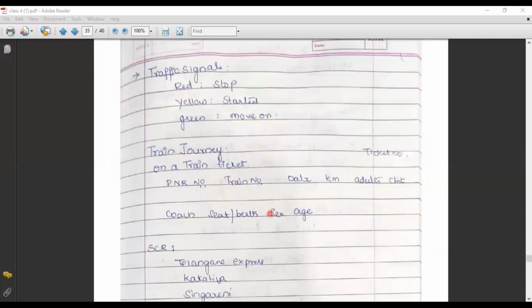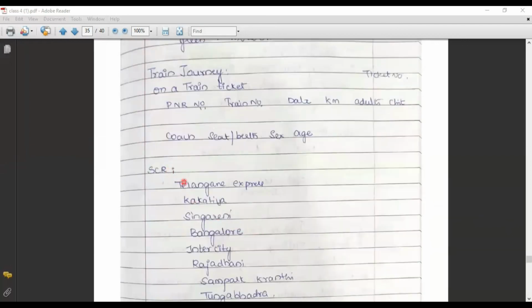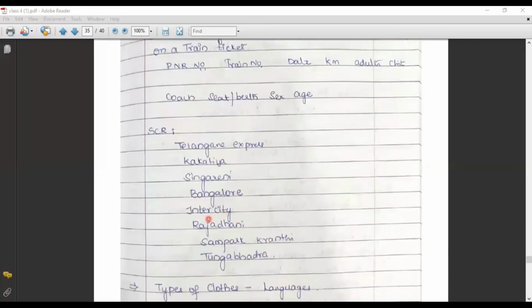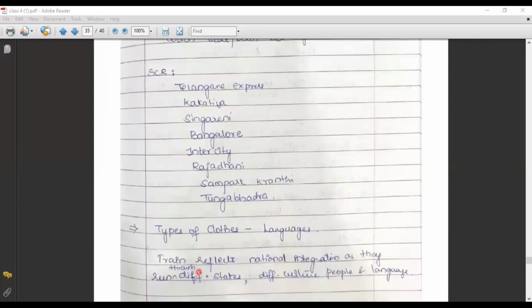You may get one more question. In a train journey, on a train ticket, what are the things you could find? On a train ticket, you could find a ticket number, PNR number, train number, date, kilometers, number of adults and children, and coach or berth number. SCR is South Central Railway. In South Central Railway, we could find the Telangana Express, Kakatiya Express, Singareni, Bengaluru Intercity, Rajdhani, Sampark Kranti, Tungabhadra.